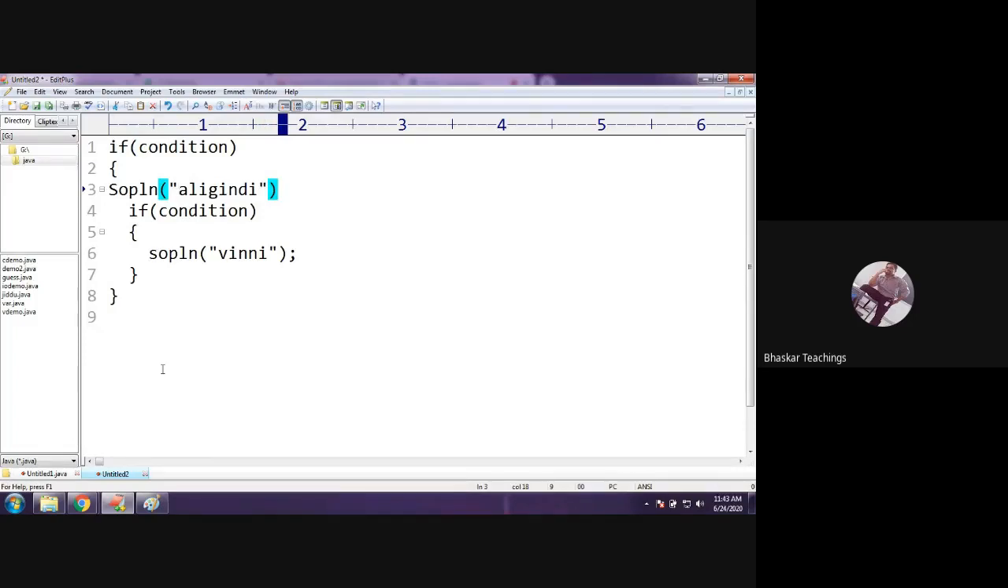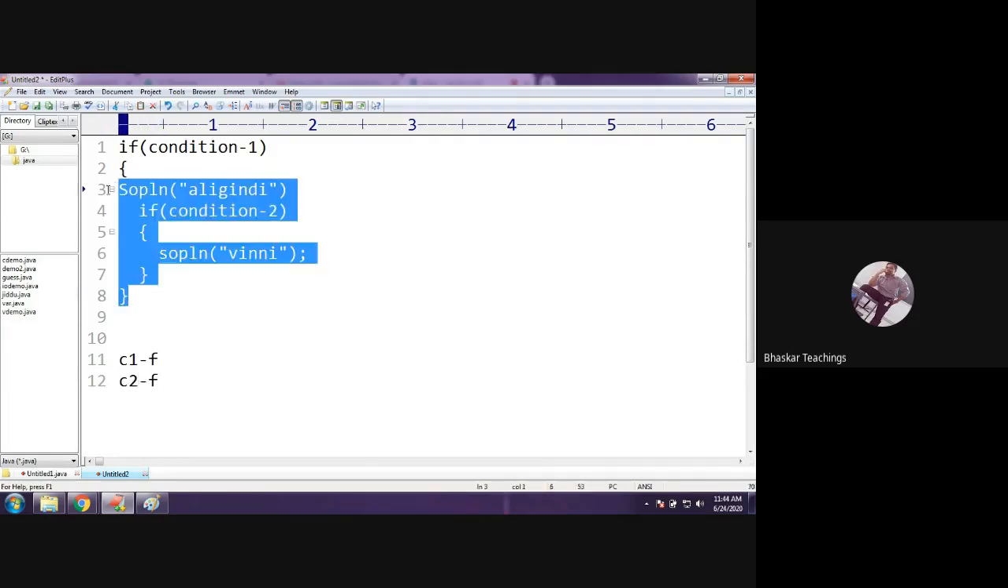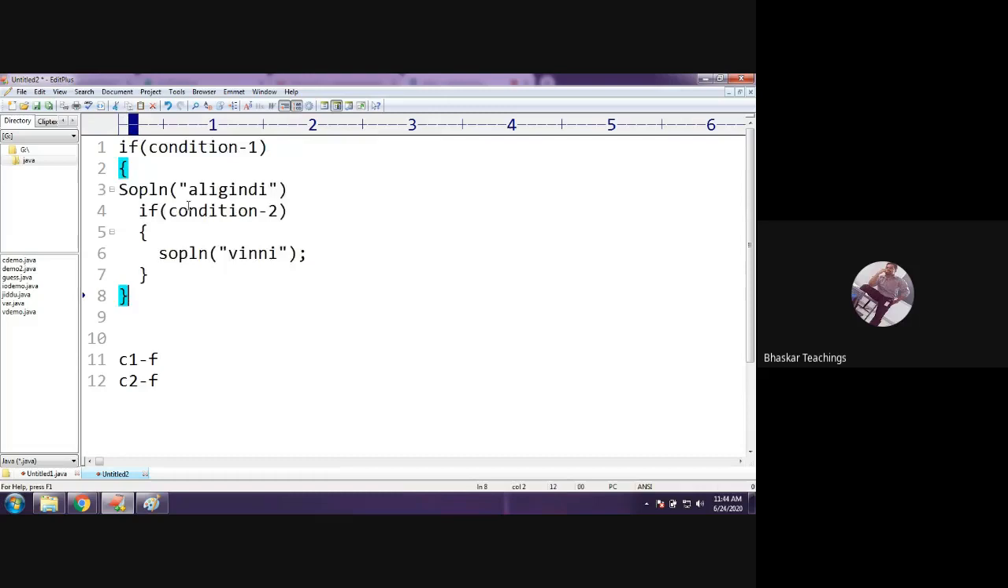Now tell me, I have two conditions. Here I have C1, condition 1, and this is condition 2. What if condition 1 evaluates to false and condition 2 evaluates to false? Both conditions evaluate to false. Which printing statement is going to come? Nothing.